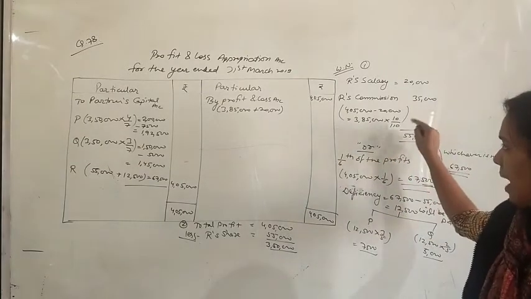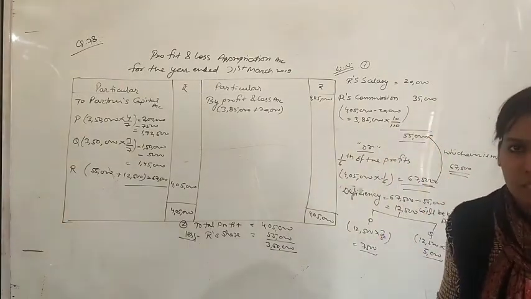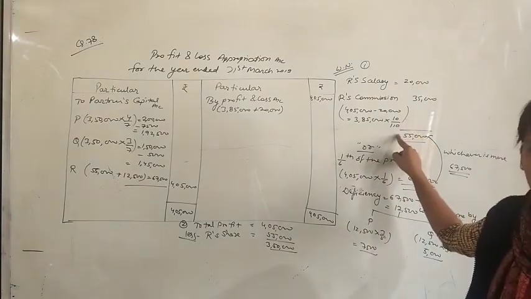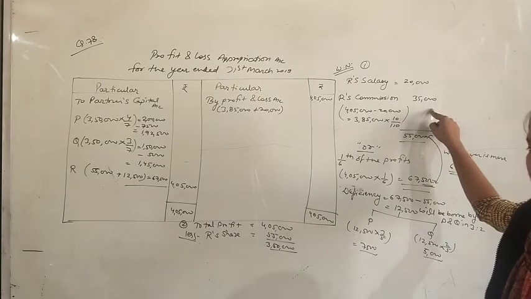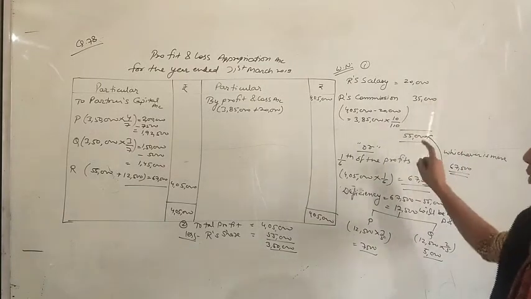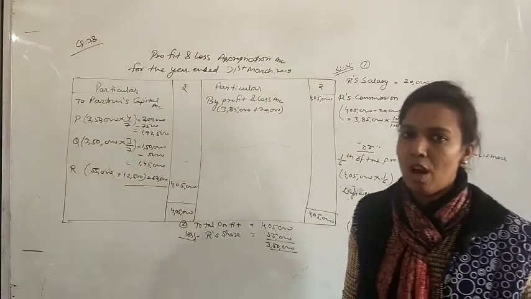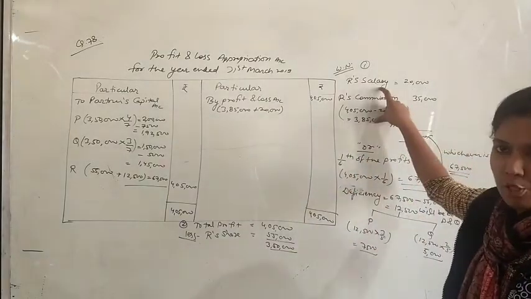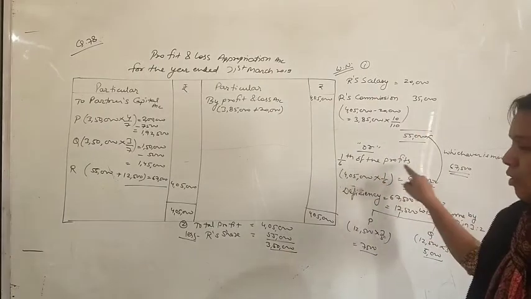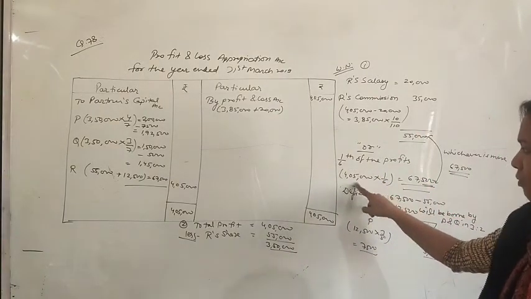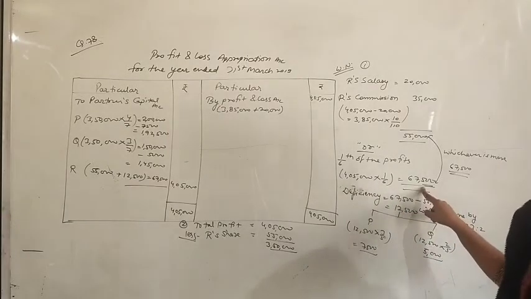So we just applied the method of rate upon 100 plus rate. Whenever it is given 'after', we will apply rate upon 100 plus rate. So commission is 35,000. Like this we got 55,000. Okay, but there were two options in this question for R, that salary plus commission or 1/6 of the profits. So profits are rupees 4,05,000 and 1/6 of profits is 67,500.